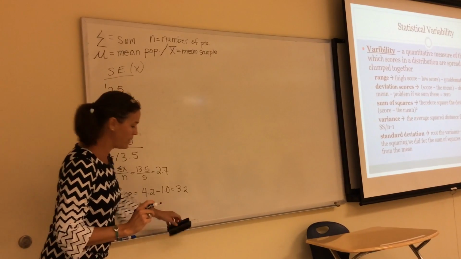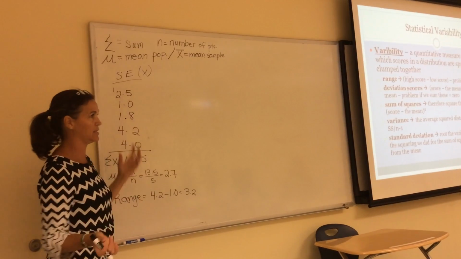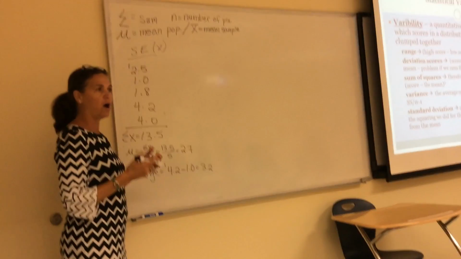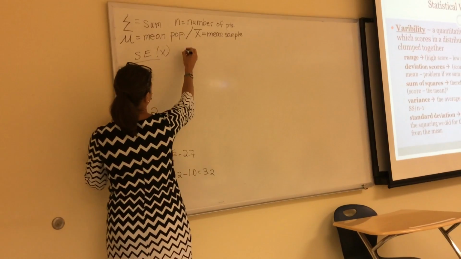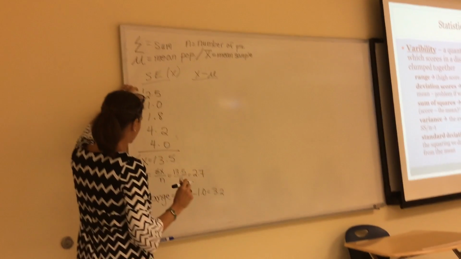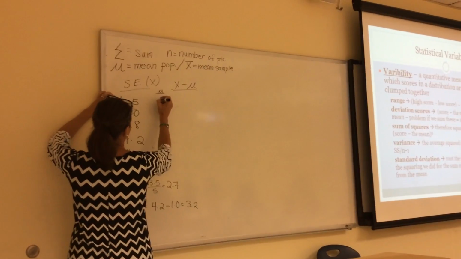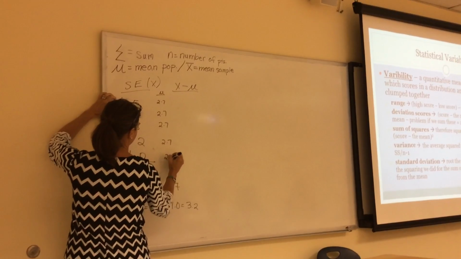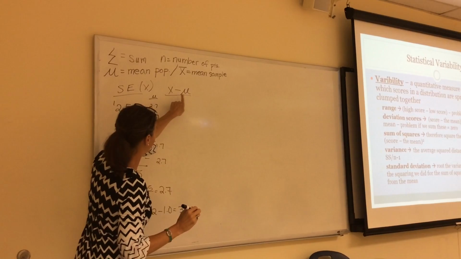So then you might say, okay, if the idea is how different these scores are, then maybe we do something like difference from the mean. How far away are all of these scores from the mean? That's called a deviation score. You could take each value and subtract the mean from it. So we could have the mean here, that's 2.7, just to remind us. And we could go minus, minus, minus, minus, minus, which would give us score minus the mean.